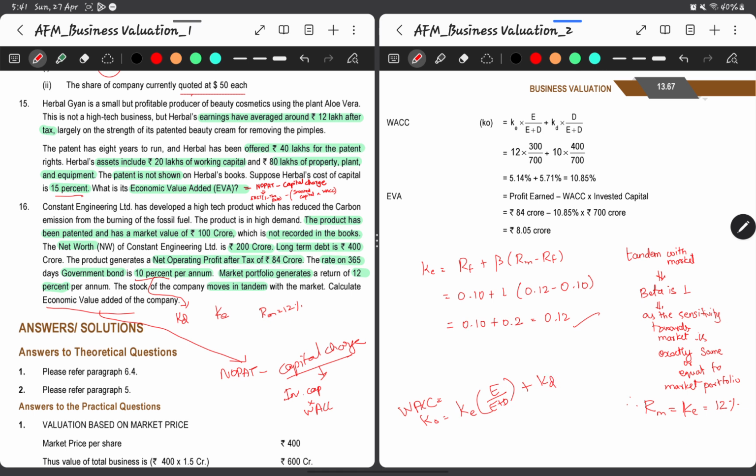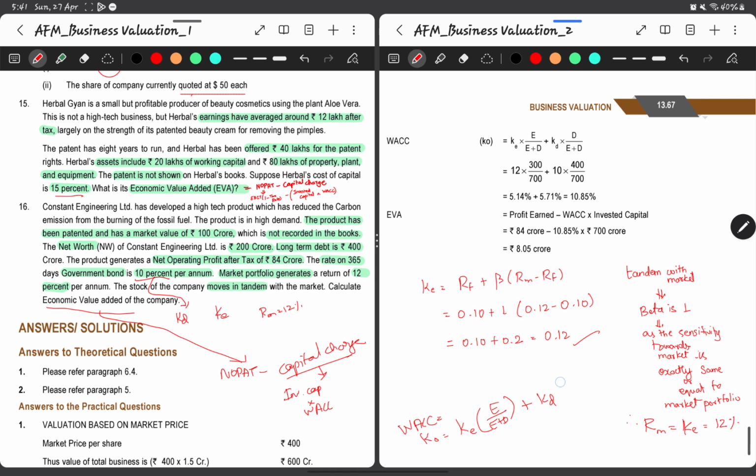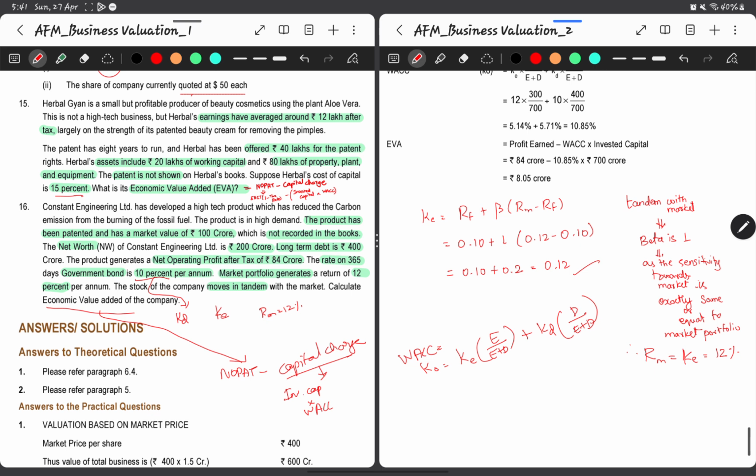As previously told, this question does not specify the tax rate, so whatever the 10% government bond rate is, we will be taking it as the cost of debt. If the tax percentage is given, then we have to adjust this 10% with tax. So KD multiplied by D by E plus D, the weight of debt.